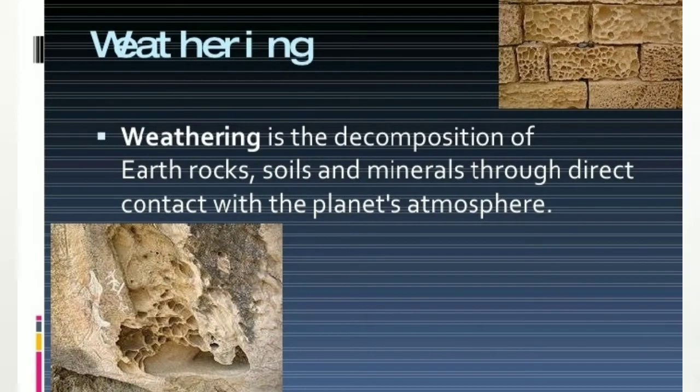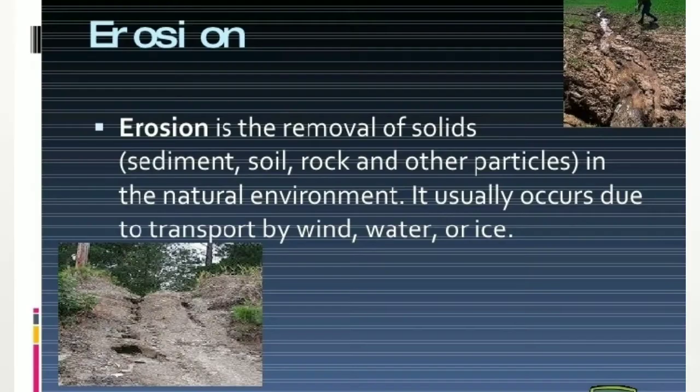Weathering basically relates to the breaking down of pieces of rocks on the surface of the earth by atmospheric agents like temperature, moisture, frost, human beings, plants, animals, etc. On the other hand, erosion relates to the wearing away of these rock pieces and their transport by the action of wind, water or ice.